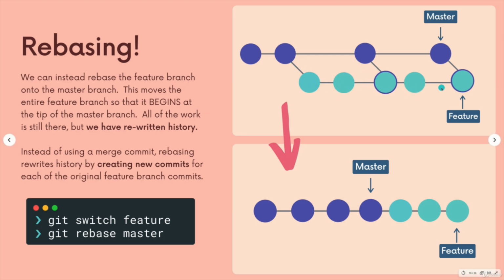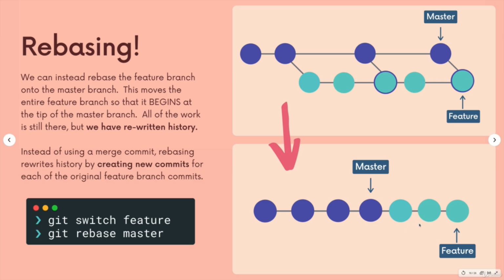Here's my feature branch. This is what happens when I merge in all those changes right from the master branch, and I get multiple merge commits. But if I use rebase, so I'm going to rebase the feature branch onto the master branch. Think of the term rebase as re-base. Yeah, that's exactly what it is. We are coming up with a new base for our feature branch. So what we end up with is this linear structure.